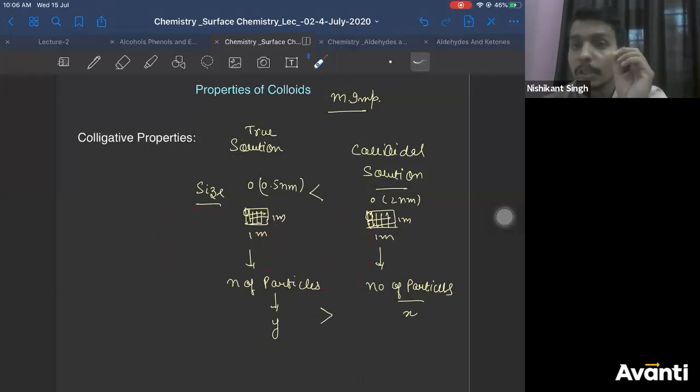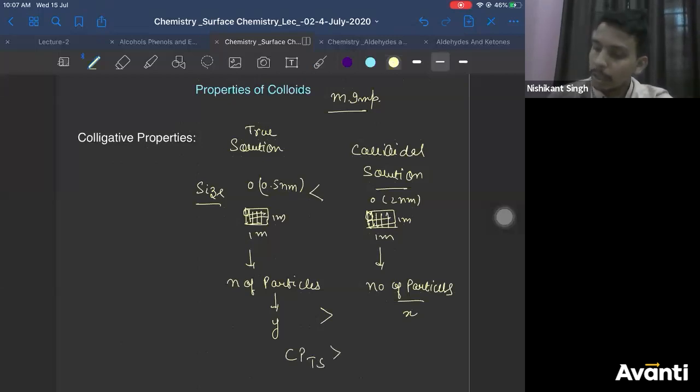So now tell me, what is colligative property? It is the property which depends upon the number of particles of solute. So if the number of particles of solute is more in true solution, that means the colligative property for true solution will be greater than the colligative property for colloidal solution.